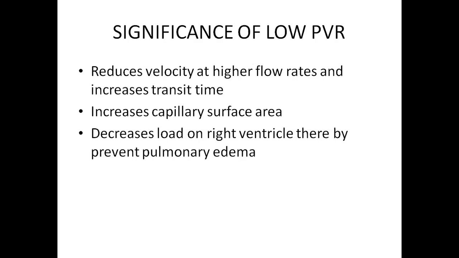When the radius is increased, accommodating more and more incoming blood flow, the velocity of the blood will decrease, increasing the transit time. Transit time is very, very important for the gas exchange. The more time blood stays in your pulmonary circulation, the easier your gas exchange will be. At least when we are talking about oxygen, carbon dioxide readily diffuses, whatever might be the transit time. But for oxygen, transit time is 0.3 seconds. Oxygen will equalize its partial pressure between alveoli and your pulmonary capillaries, right?